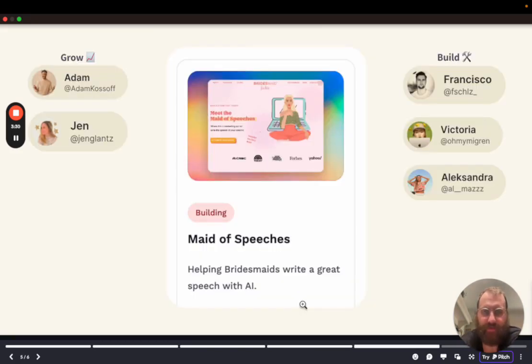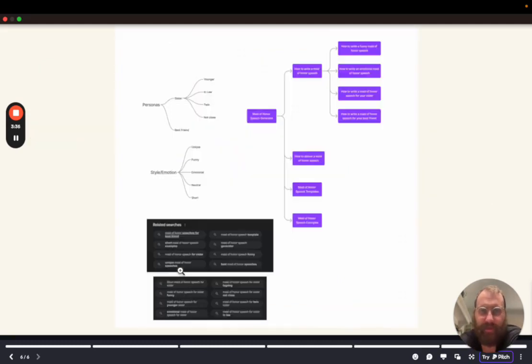Right. For Maid of Speeches, and here's Jen that I just talked about, we have created a first draft of a roadmap. I won't call this a roadmap, but this is like breaking down the content that we can create for this tool into different buckets. One of them is the persona you're going after, like sister and best friend, which is often searched for in connection with, let's say, Maid of Speeches. So we have a couple core root topics we can talk about, and then each of these we can use to make long tail variations of that.